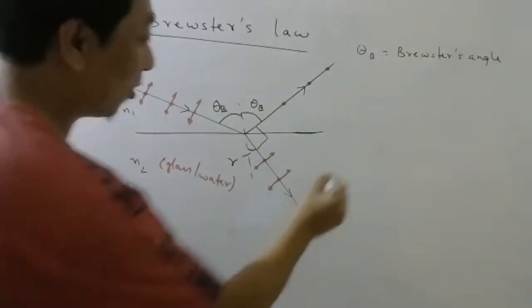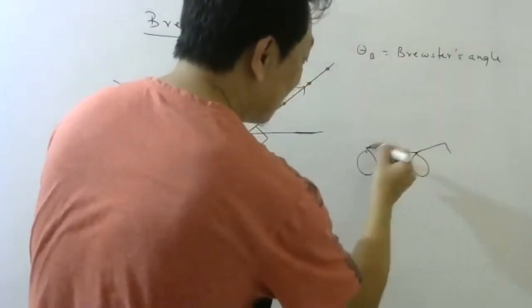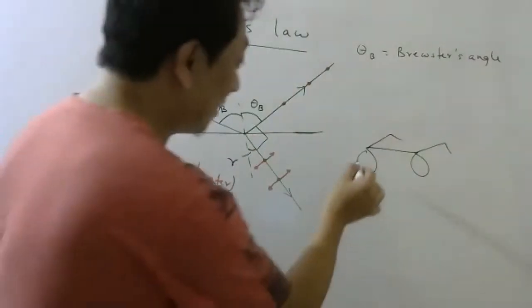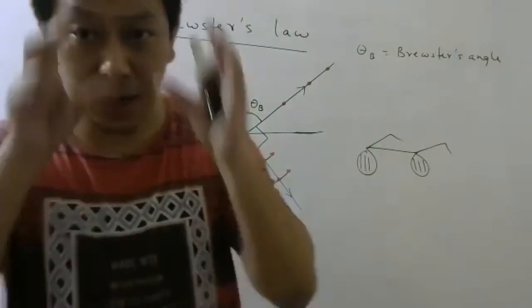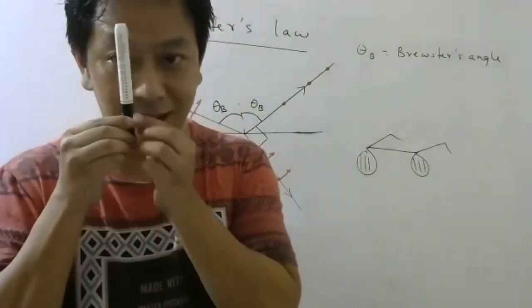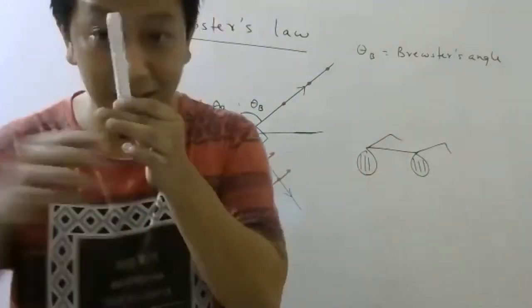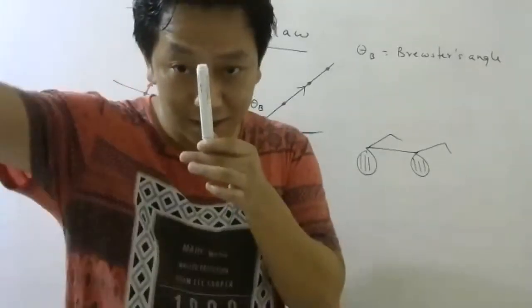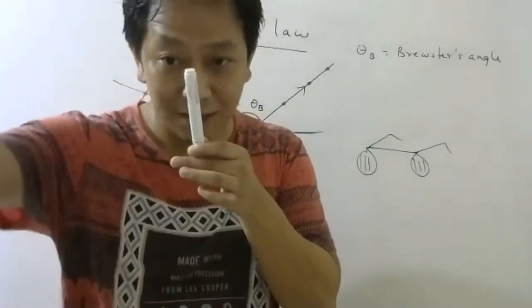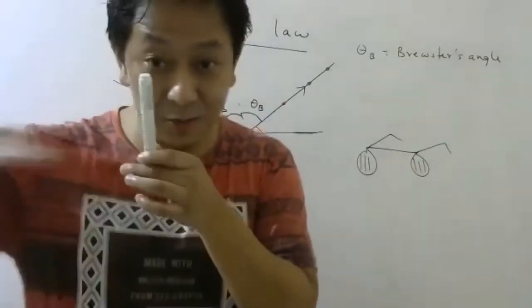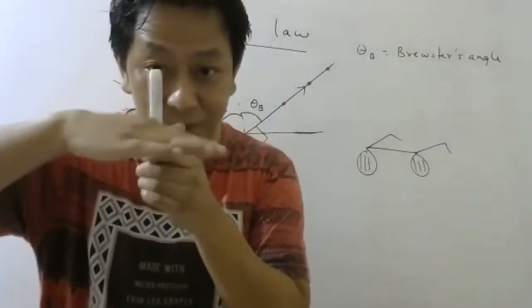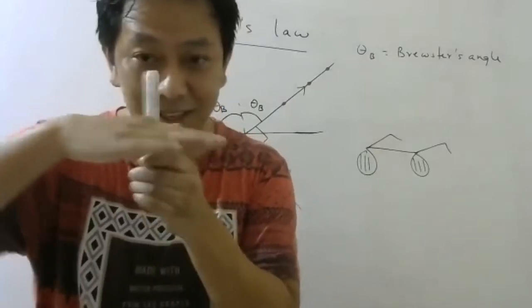And that is why in Polaroid, we keep the axis this way. So that when you wear it, it is like this, right? Like this axis. Now, when light hits the snow, the reflected light at this angle will be polarized this way. So that light will be absorbed. Understood, students?